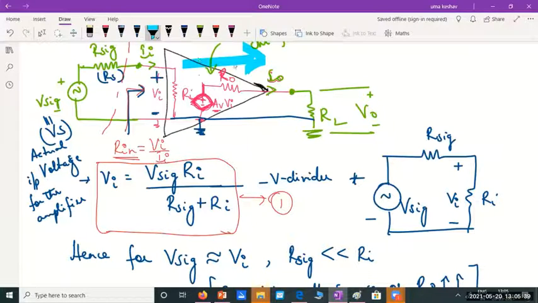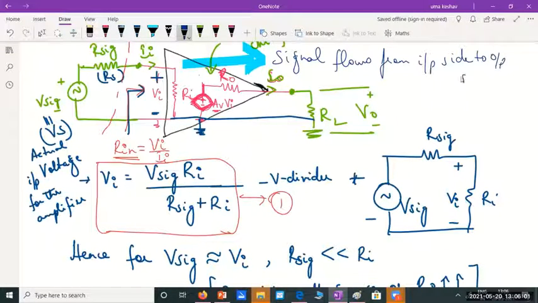Okay, usually when do we use an arrow? It points the direction of signal flow. Here, the signal flows from the input side to the output side.